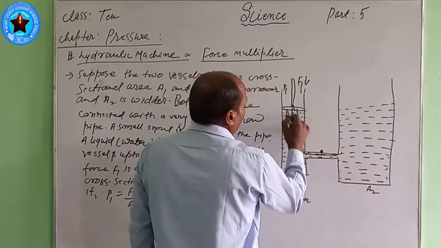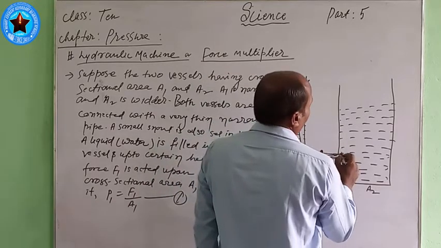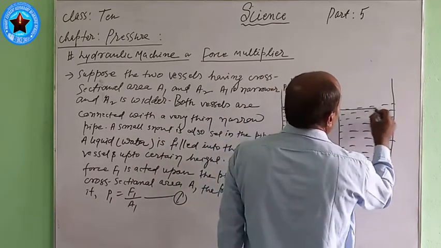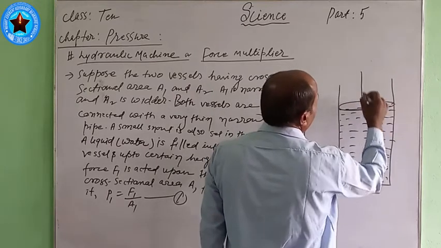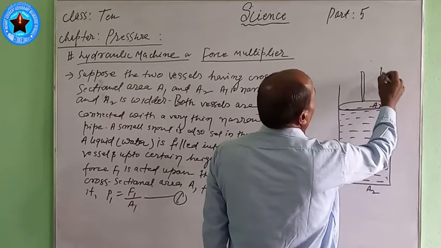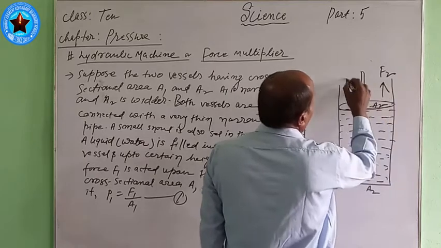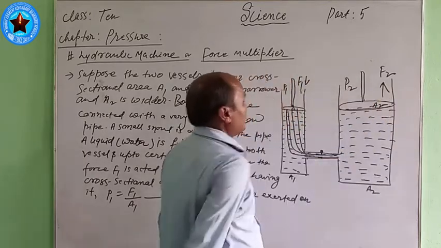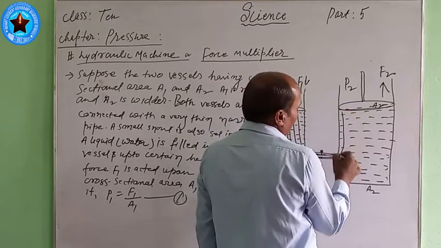This pressure is transmitted equally. And here is another piston having the larger area. This is A2 and here is F2. F2 acts here and the pressure is P2. This force acts upward.